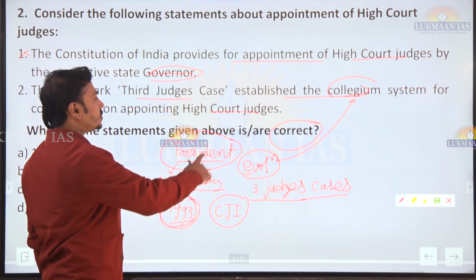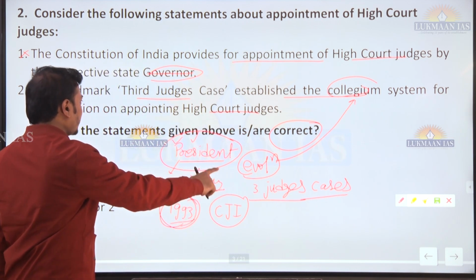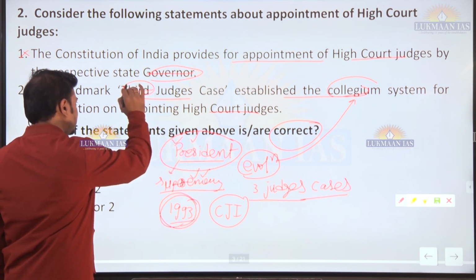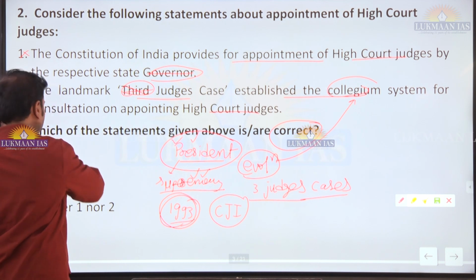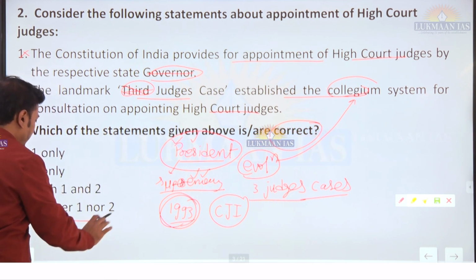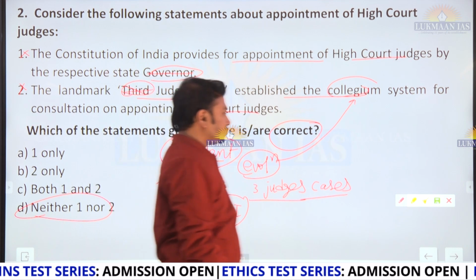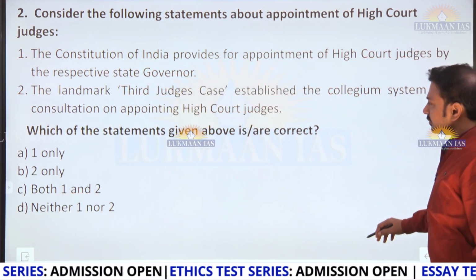This is how the evolution of collegium system happened. So third judge's case, this is incorrect, no? So second judge's case is the correct here. So second statement is also incorrect. Neither one nor two should be the answer here. Good? Okay, fine. Let's move on.